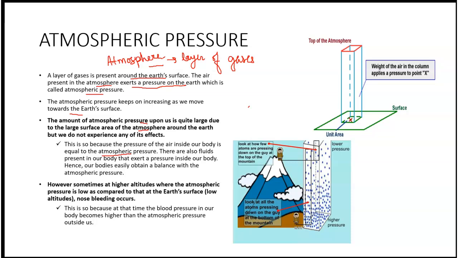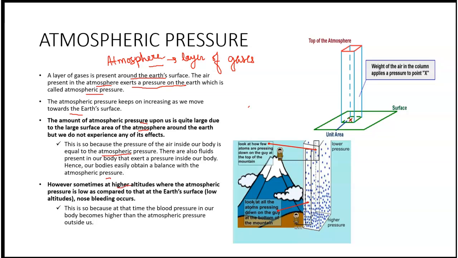Therefore, they balance each other and we don't feel any atmospheric pressure on us, right? So what can we say? We can say that there are so many fluids inside our body that exert pressure inside our body. Hence, our body easily obtains a balance with the atmospheric pressure, thereby not experiencing the effects of atmospheric pressure.